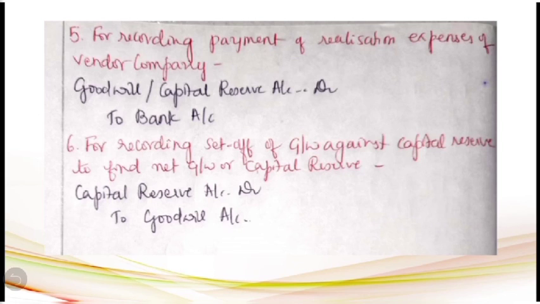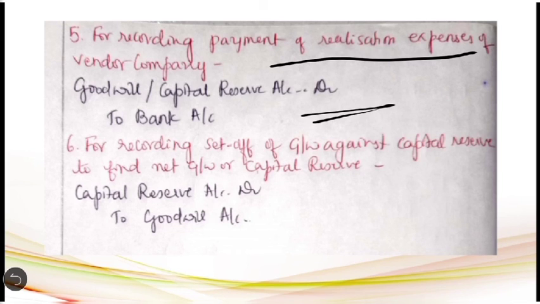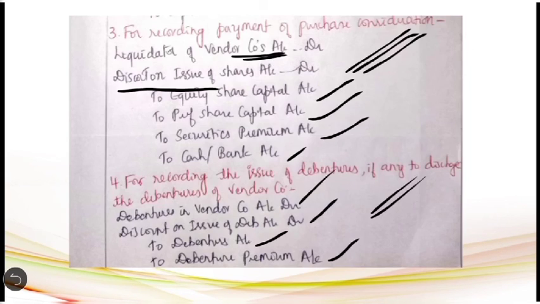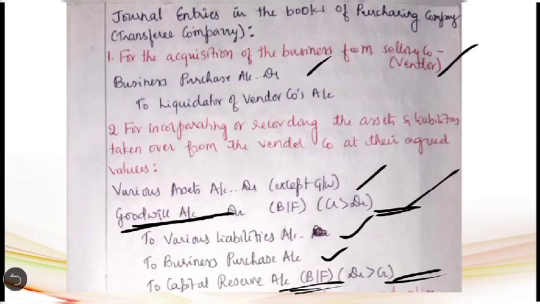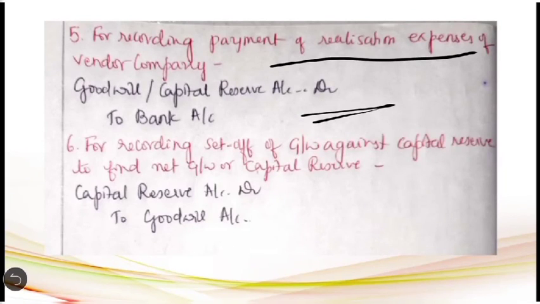Then the fifth entry in the books of purchasing company will be for recording the payment of realization expenses of the vendor company. As I mentioned there, if the selling company is making the payment of realization expenses, their entry will come in the books of selling company. On the other hand, if the selling company's realization expenses are paid by the purchasing company, then the entry has to be shown here. Again it depends on the balancing figure you get in the second entry. As I said, sometimes you will get goodwill as a balancing figure, or other times you may get capital reserve as a balancing figure. Depending upon the case, the realization expenses payment entry has to be made.